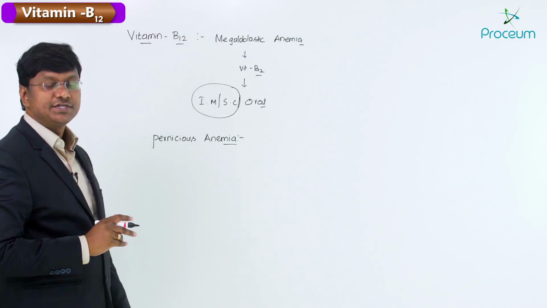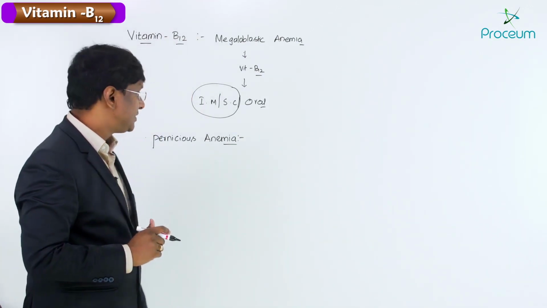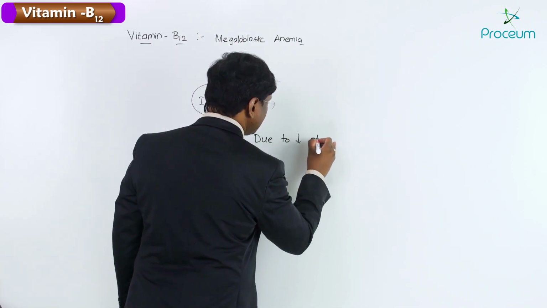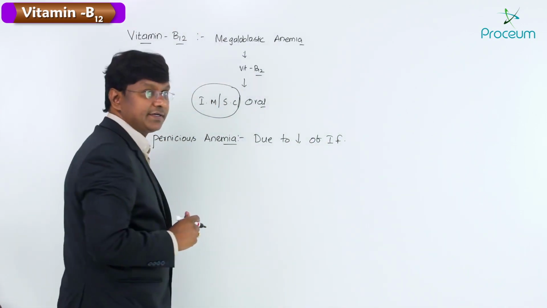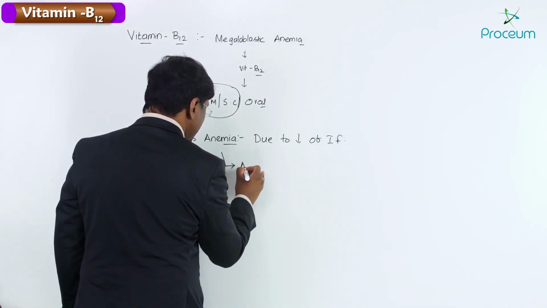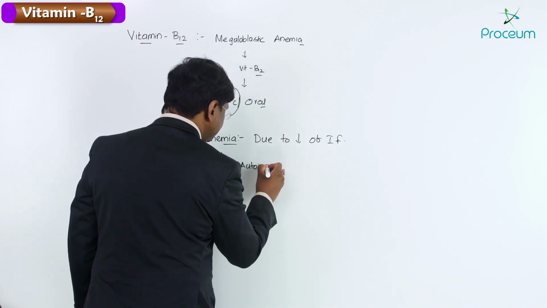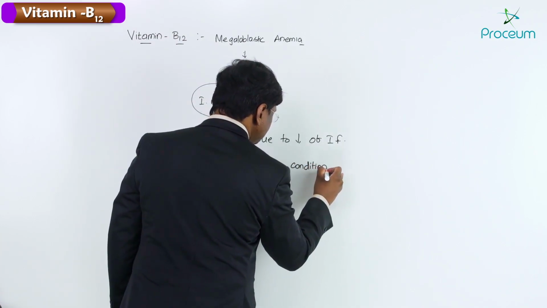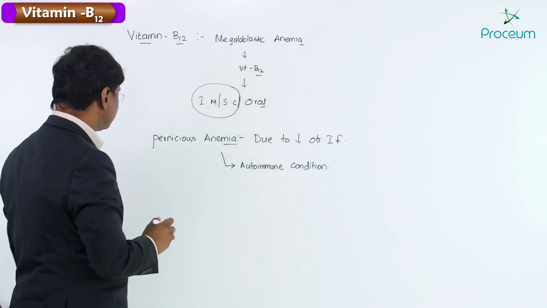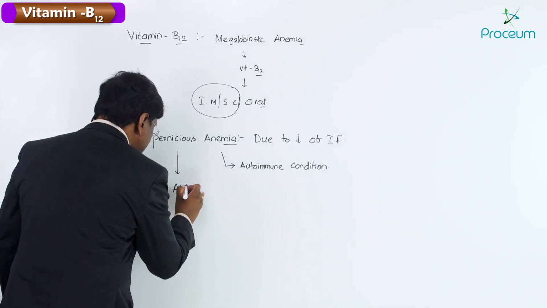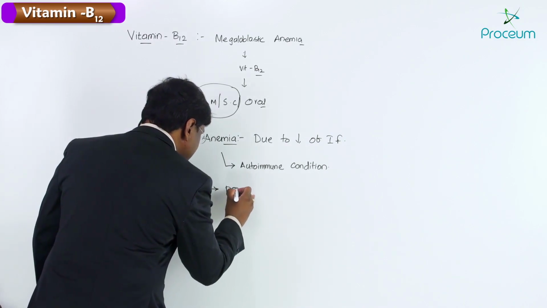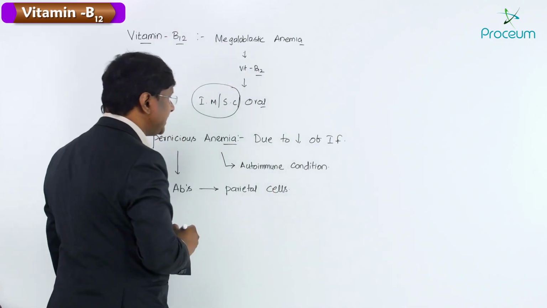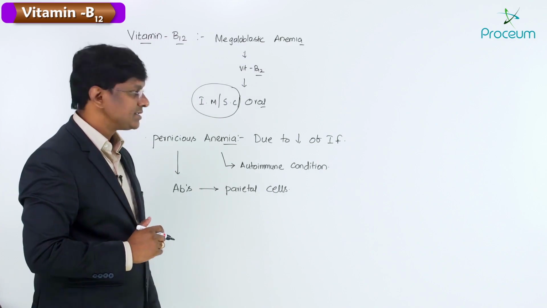Pernicious anemia is due to deficiency of intrinsic factor, and it is an autoimmune condition where antibodies are formed against the parietal cells.